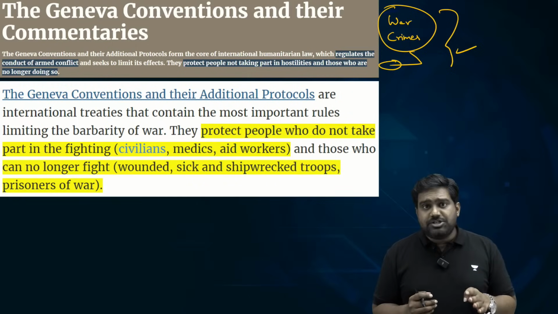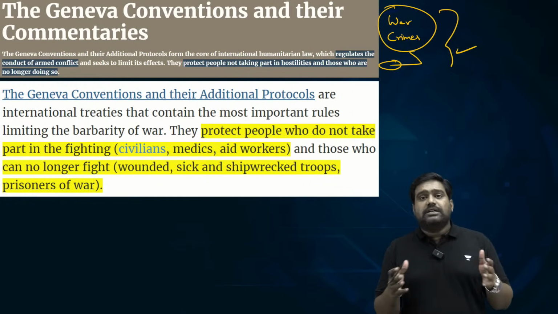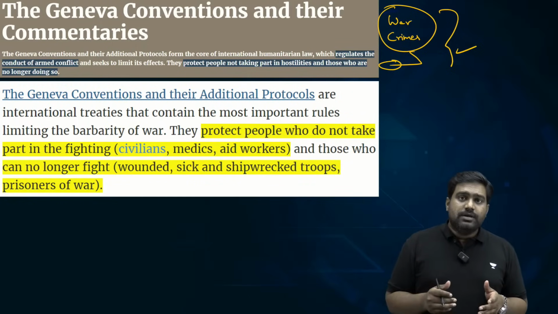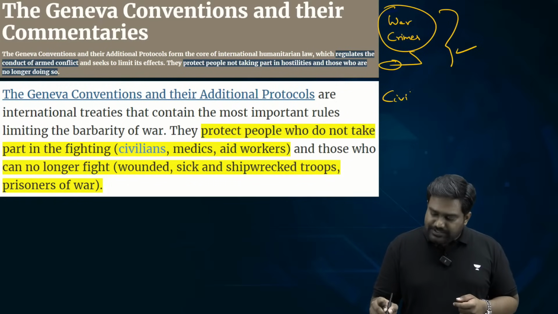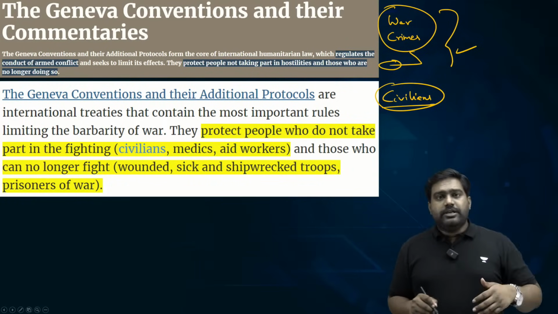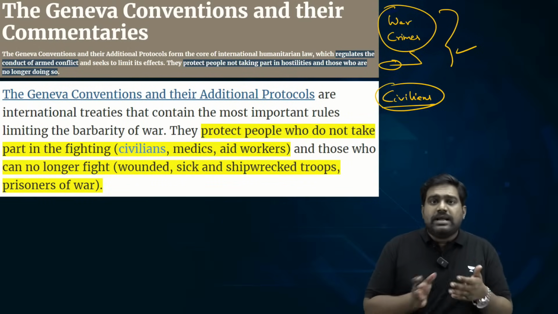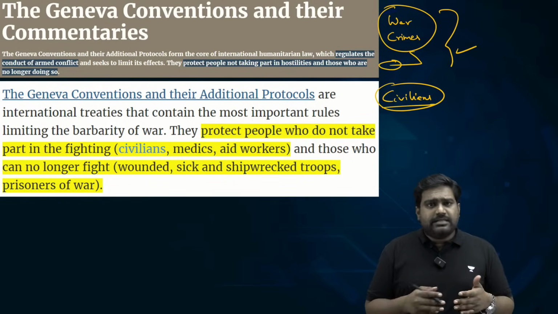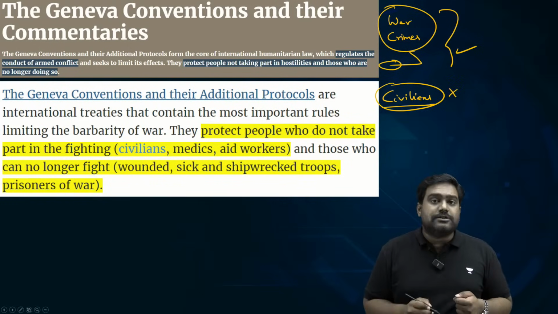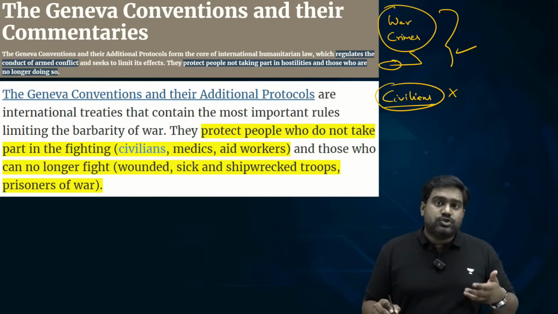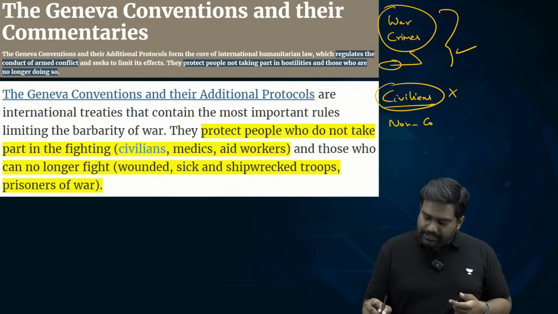There are 4 conventions which are part of it. That's why collectively it's called the Geneva Conventions. It mainly seeks to protect civilians who are not involved in the war. Innocent civilians, medics and aid workers who are providing humanitarian aid. Right? They're not part of the conflict, so they can't be targeted. Then injured soldiers who have become non-combatants.